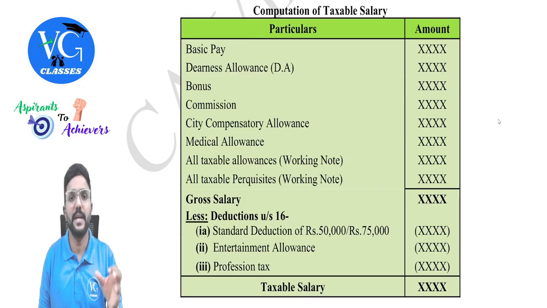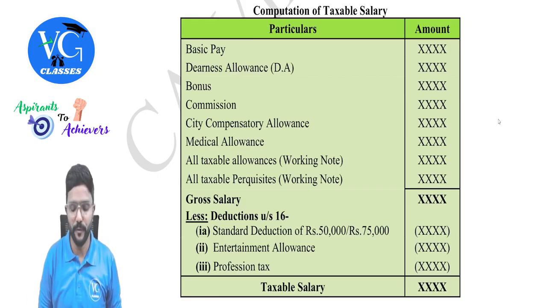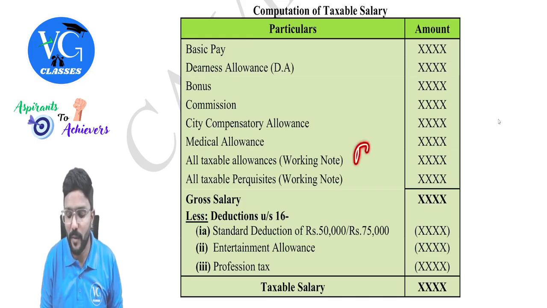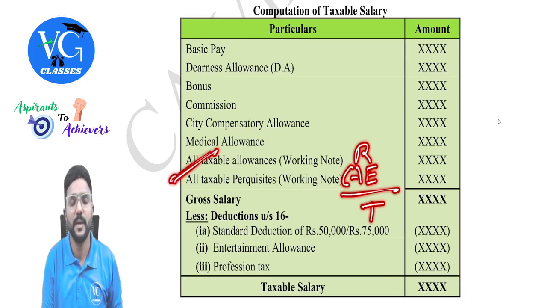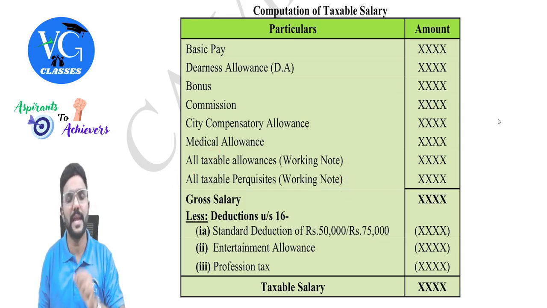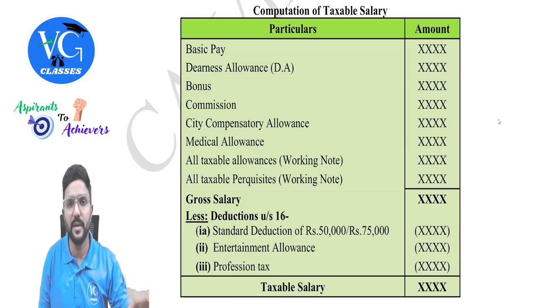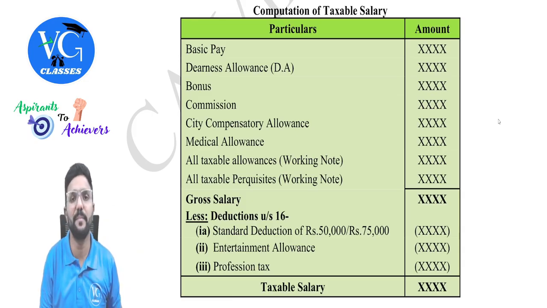In such case, sir, if any exemption is available, what should we do? First, we need to check how much is the amount received minus exemption. Remaining, if anything is taxable, we have to bring it here. Clear? And with respect to few allowances, exemption is given in the law. So we need to learn that. And if there is any allowance for which exemption is not available, that means it is fully taxable. Straight away bring it here. Full amount has to be brought here.